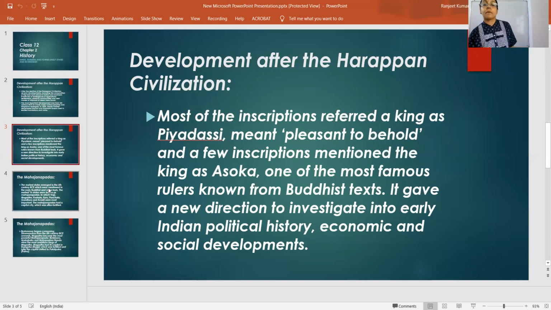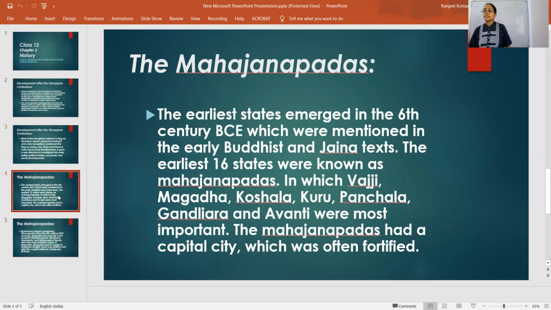Now you must know about Mahajanpadas. As I have mentioned here, the earliest states emerged in the 6th century BCE, which were mentioned in early Buddhist and Jain texts. Which were those 16 earliest states known as Mahajanpadas?